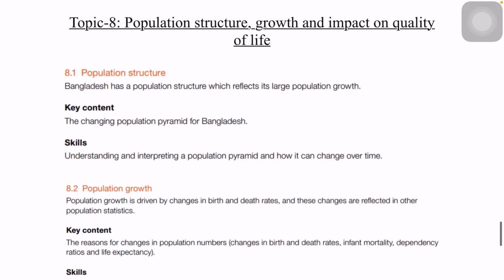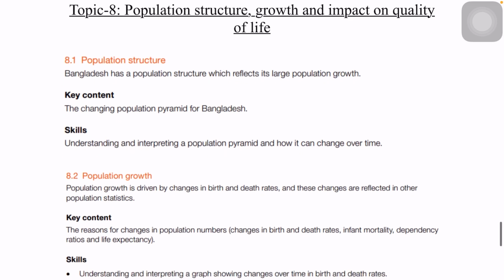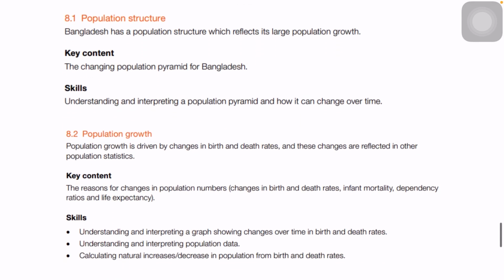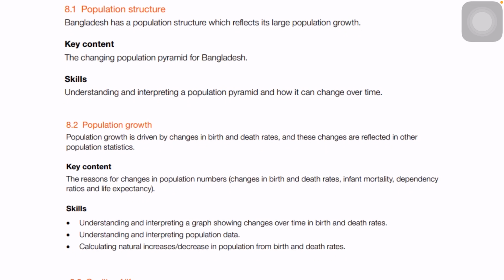The next topic, 8, which starts with theme 3, is population structure, growth and impact on quality of life. It's mainly about population, where you have to study the different definitions of demographics. So you have demography, birth rate, death rate, infant mortality rate, natural increase, then total fertility rate. So these are all that come under this population structure and population growth. And you have to know what a population pyramid is.